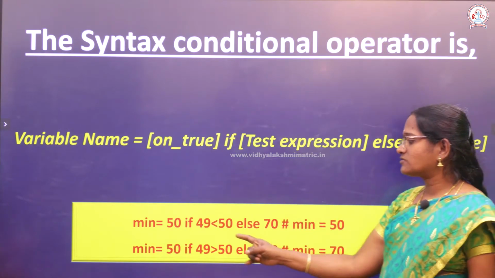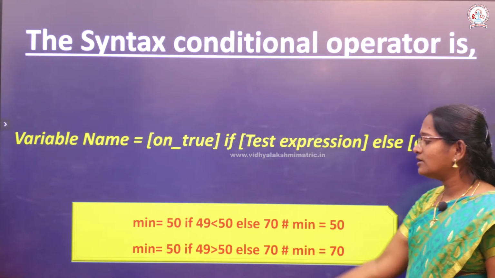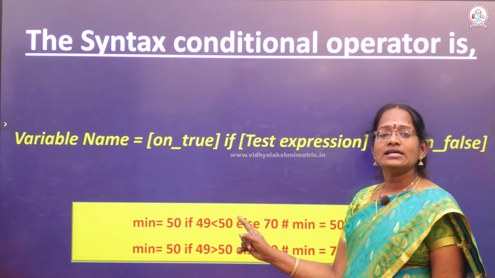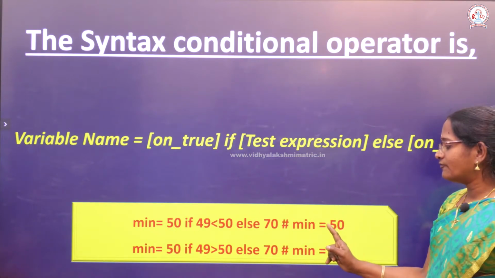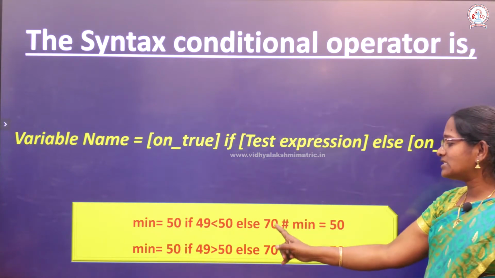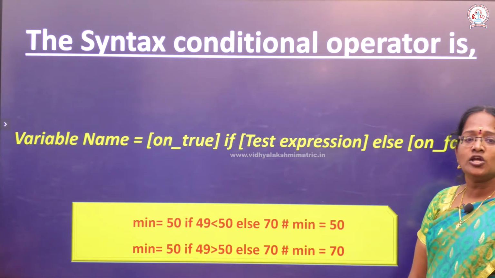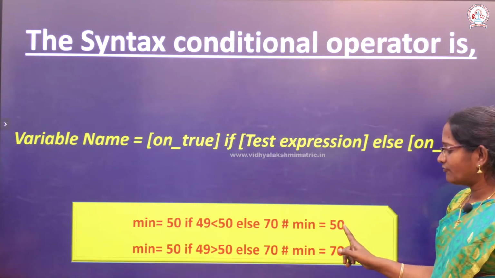Okay. First one, minimum is equal to 50. Now you check the condition. If 49 less than 50, and the condition is true, it will be assigned the value 50, otherwise it will be assigned the value 70. So this condition is true, the minimum value is 50.